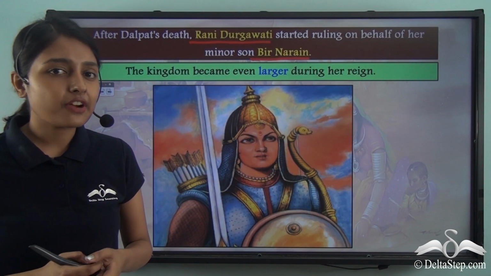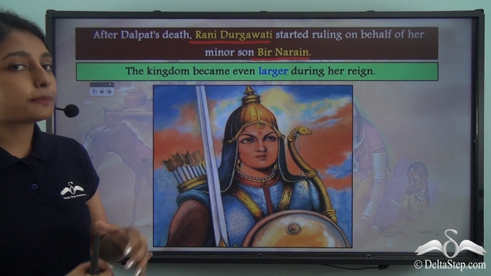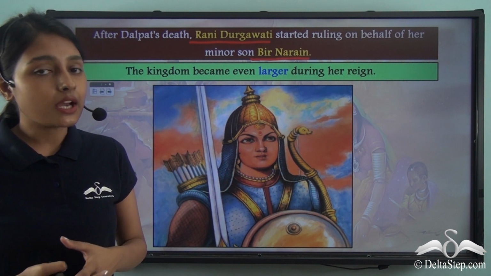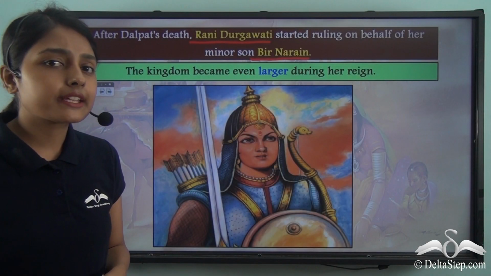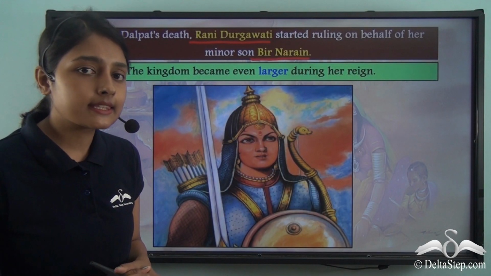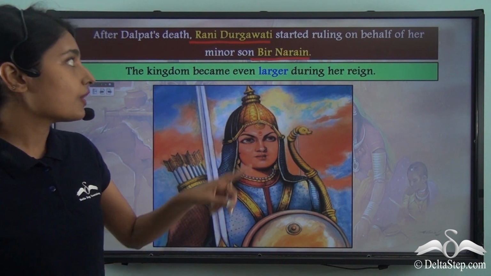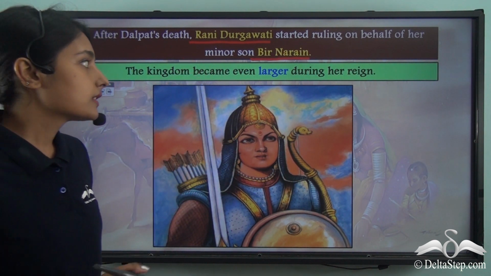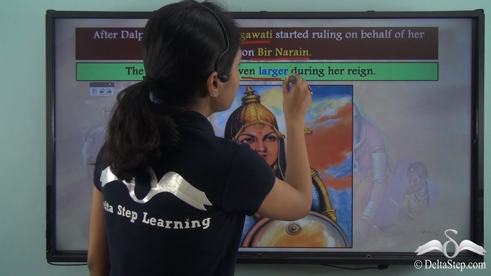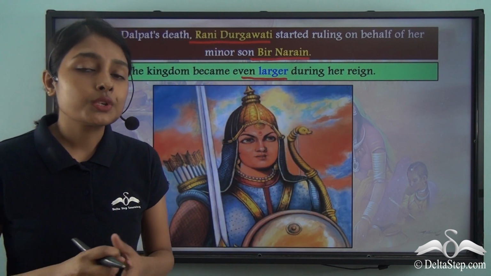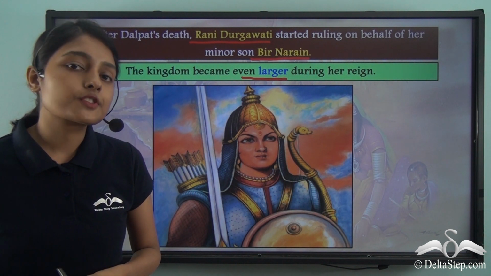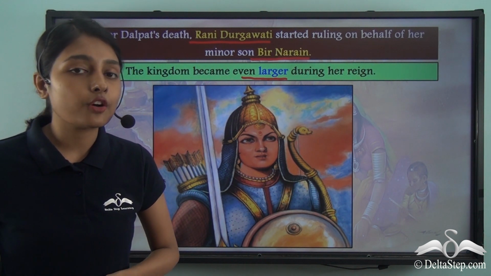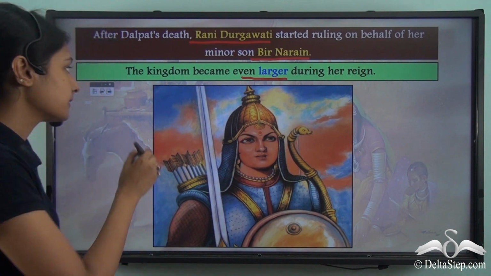Bir Narayan was only 5 years of age when Dalpat died, and it was then Rani Durgavati who now started ruling. And you must definitely keep this very important point in mind, that it was during the rule of Rani Durgavati that the Gond kingdom became even larger. So the Gond kingdom became larger and more powerful when Rani Durgavati was ruling it following the death of her husband Dalpat.